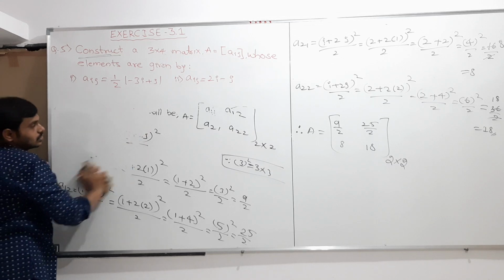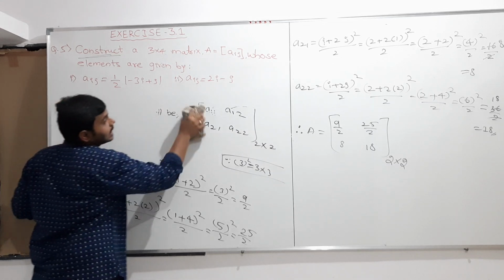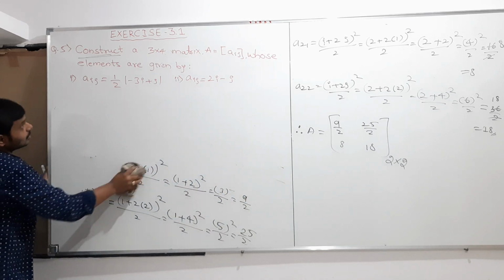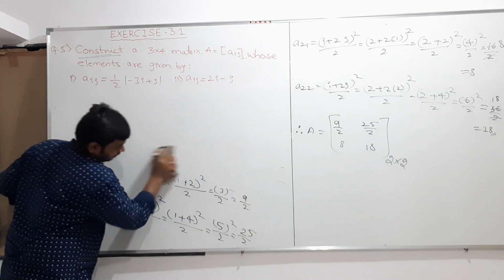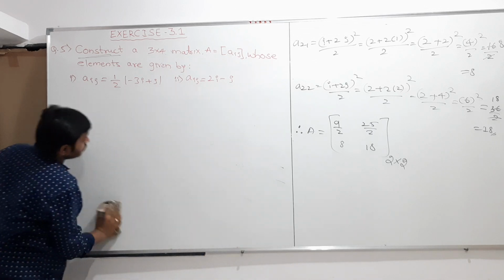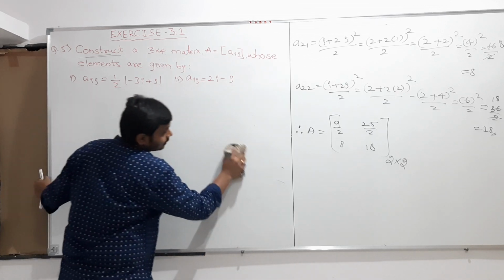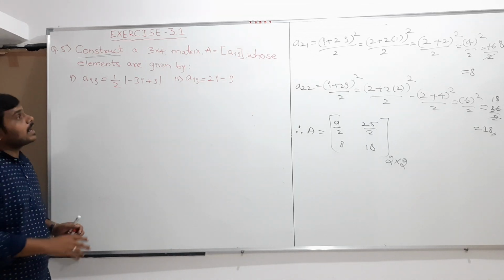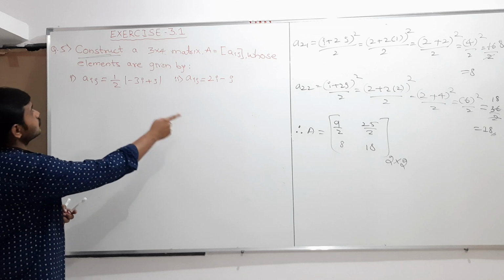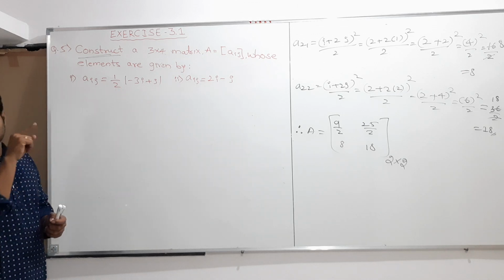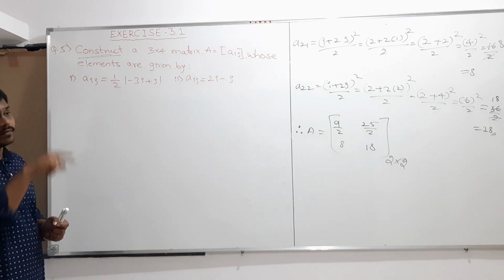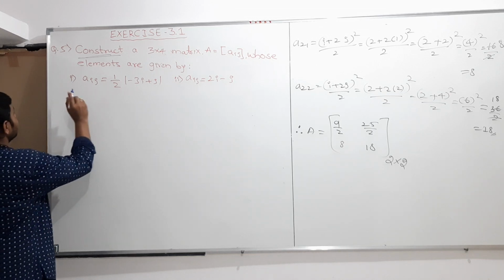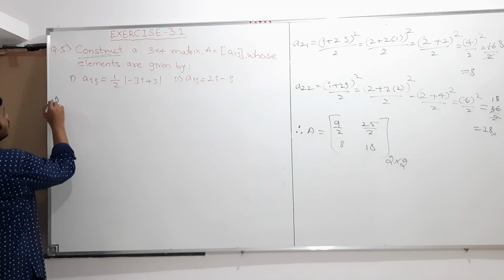So again, as we discussed, if the matrix is of the order 3 cross 4, we should imagine that the matrix should contain 3 rows, 1 2 3, and 4 columns, 1 2 3 4. So I am writing the first condition.